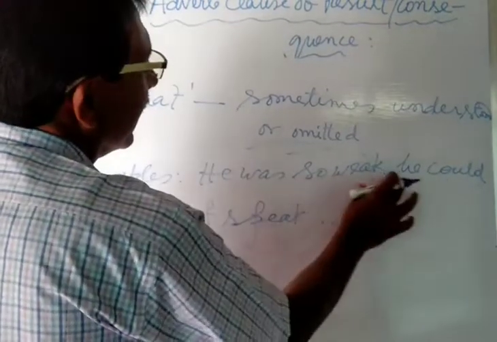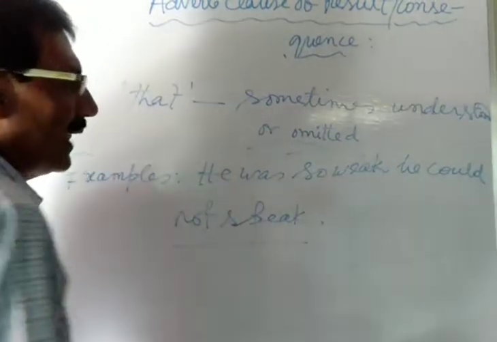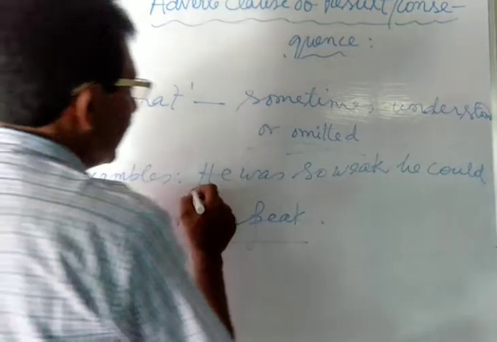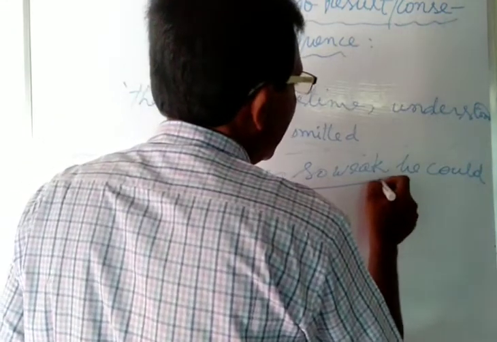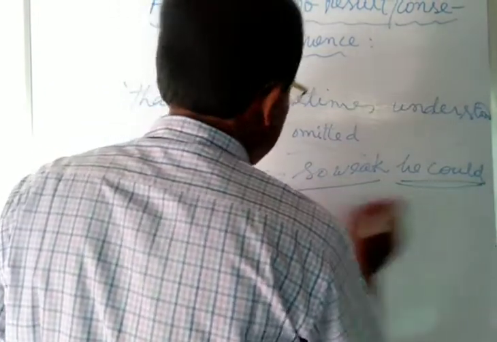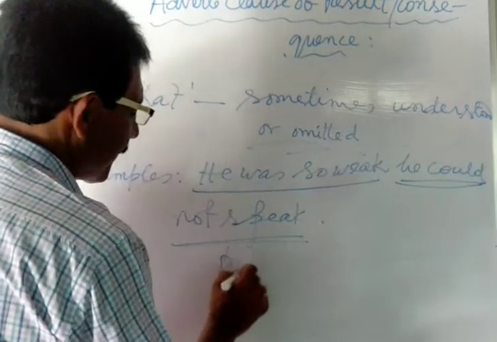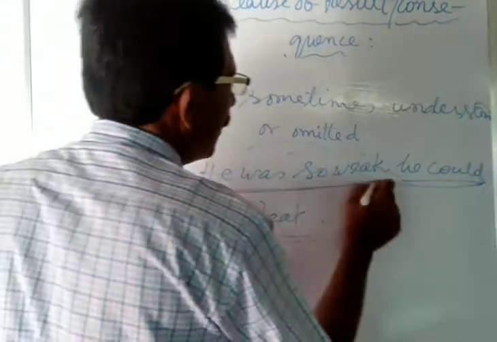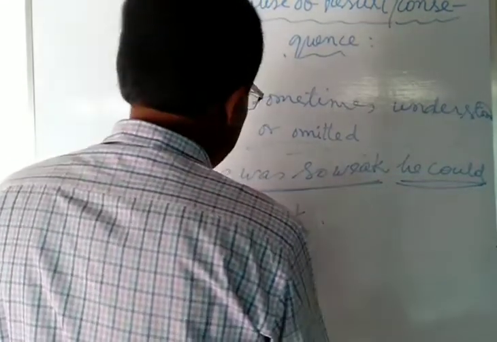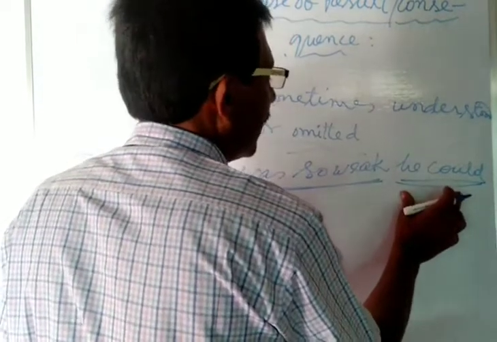He was so weak he could not speak. Apparently the sentence seems to be wrong. But here he was so weak he could not speak. He could not speak, this is used as the principal clause. Here he was so weak. He could not speak, this is the subordinating clause.